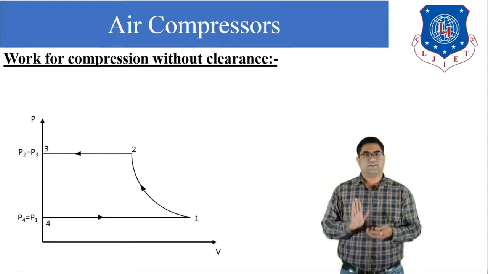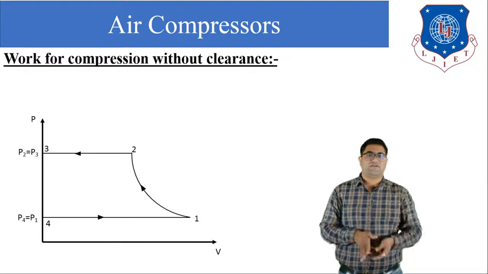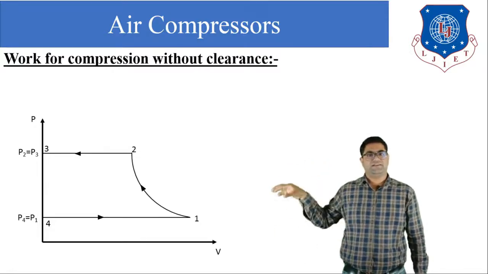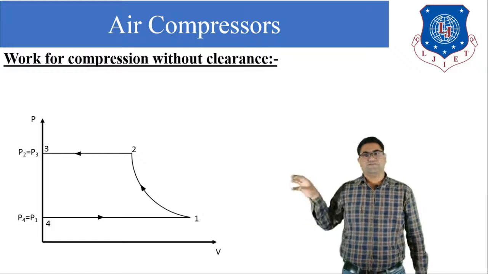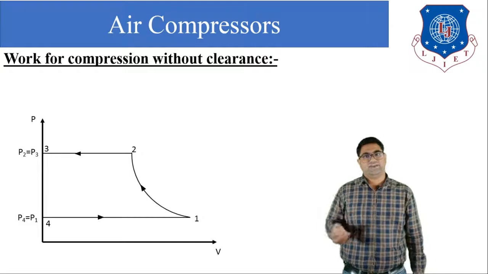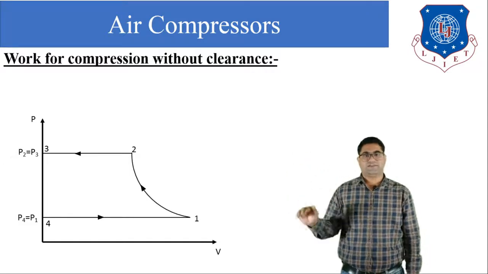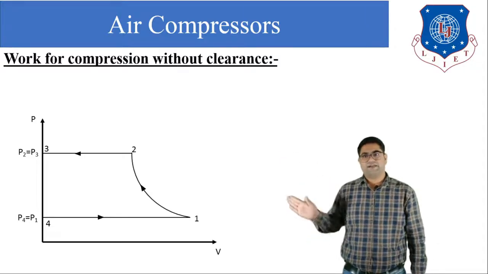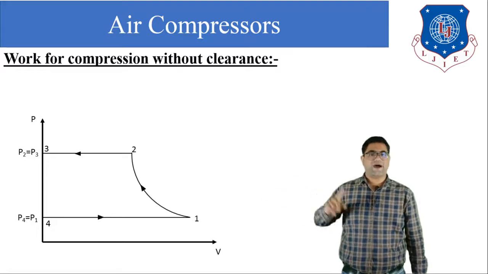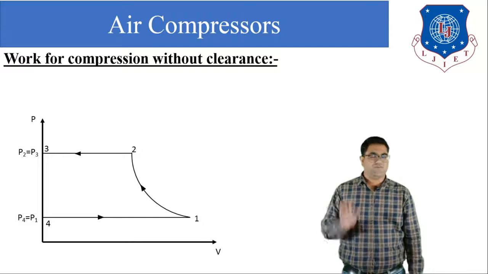Okay, so let us calculate the work done. First of all, you know that when we want to find the work done from any PV diagram, we can calculate it by considering the area under the curve. If we want to find the work done for this cycle 1, 2, 3, 4, then we have to find the area enclosed by this cycle. So we can say that the area under process 1 to 2 plus the area under process 2 to 3 minus the area under process 1 to 4 gives the work done.